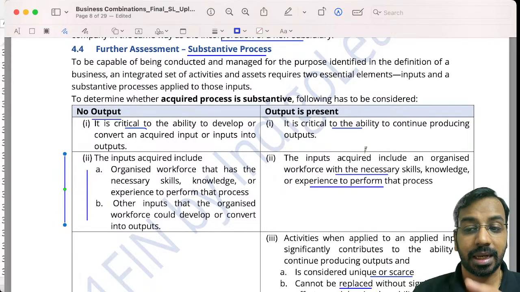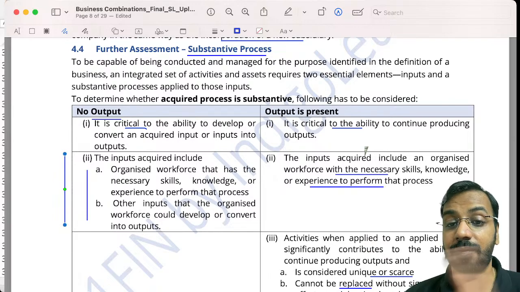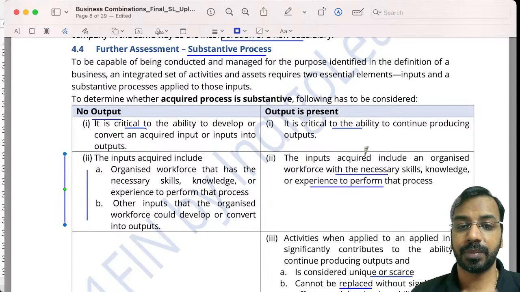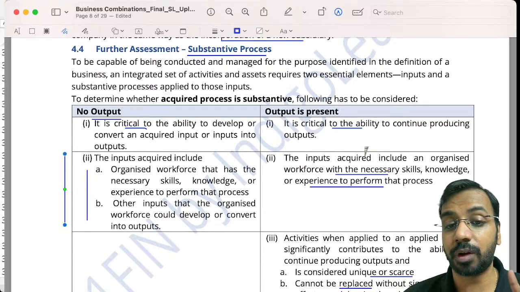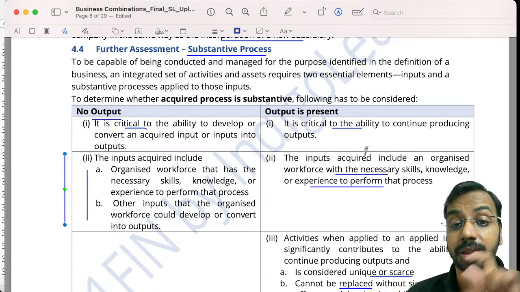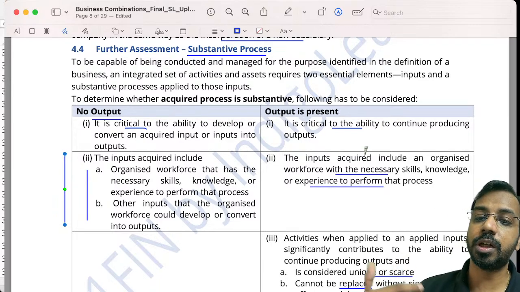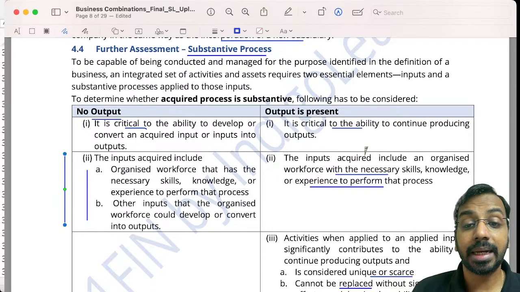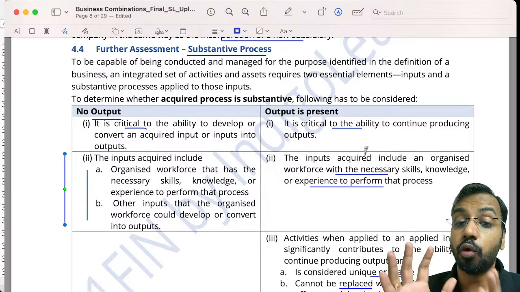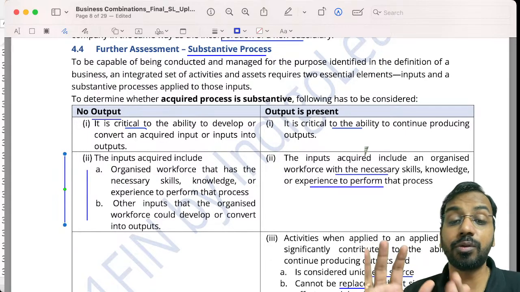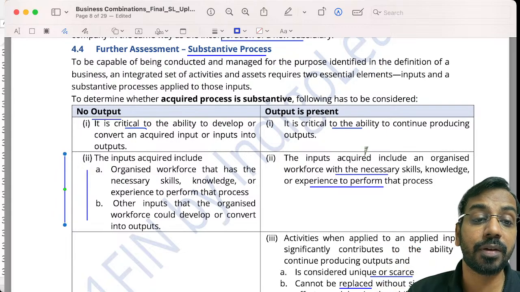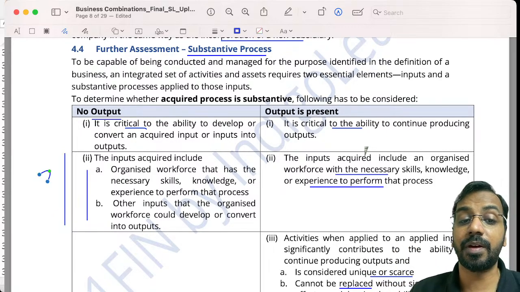Now, one very important thing you need to differentiate here is, if I have acquired a business but I didn't acquire the workforce. If I did not acquire the workforce, the challenge becomes, who will use those inputs to convert them into output? I've acquired a plant, but I didn't acquire any of the employees. Who will use that plant, or how will I use that plant to run the business? So that is where input also becomes very, very important.